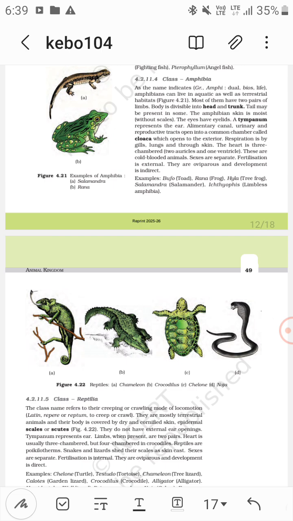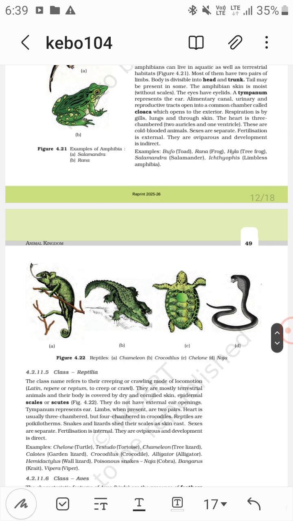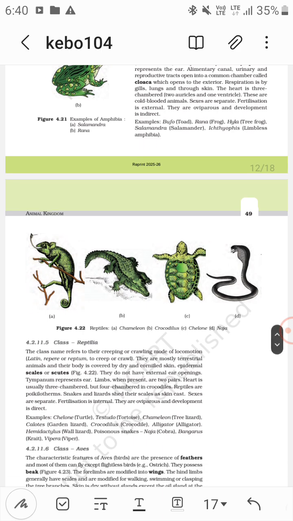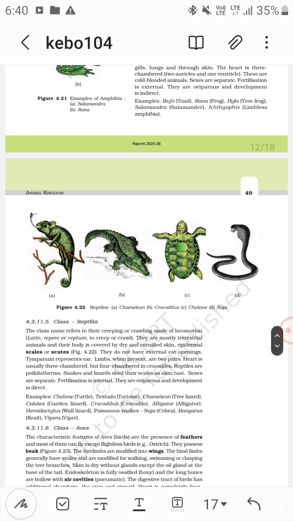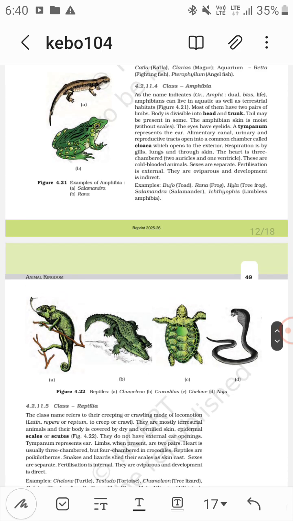The skin is moist, without scales. Eyes have eyelids. Tympanum represents the ear. Alimentary canal, urinary, and reproductive tracts open to a common chamber called the cloaca, which opens to the exterior. Respiration is by gills, lungs, and through the skin, mostly during aestivation and hibernation. Heart is 3 chambered, and fertilization is external. They are oviparous. Development is indirect.